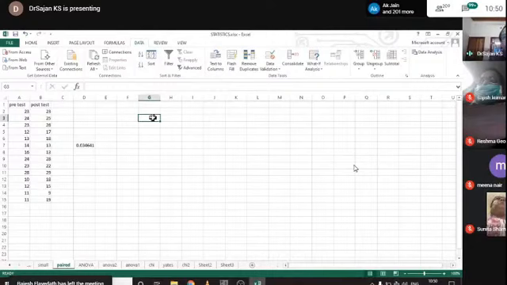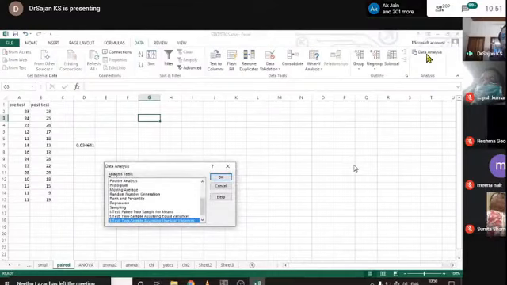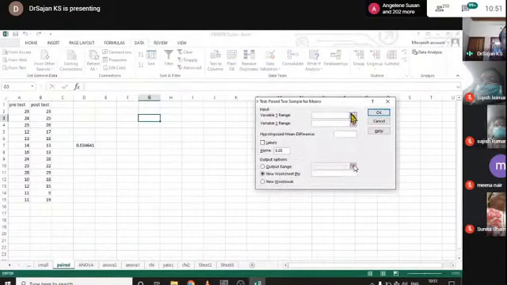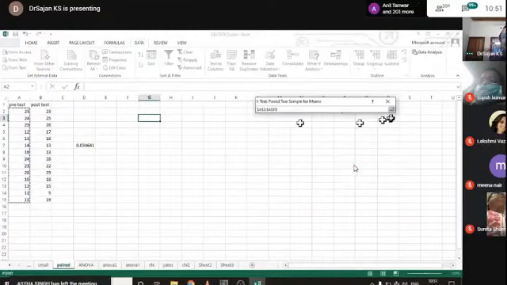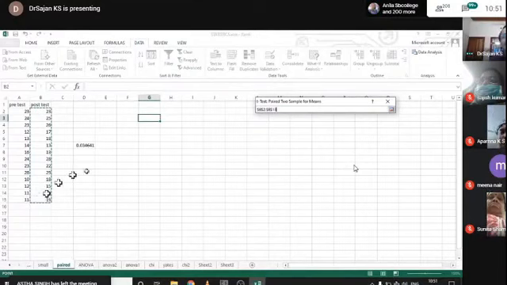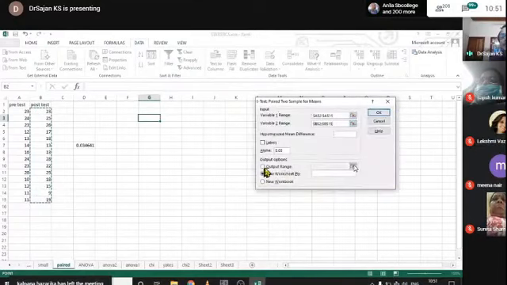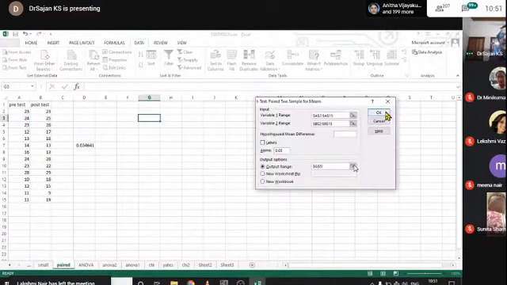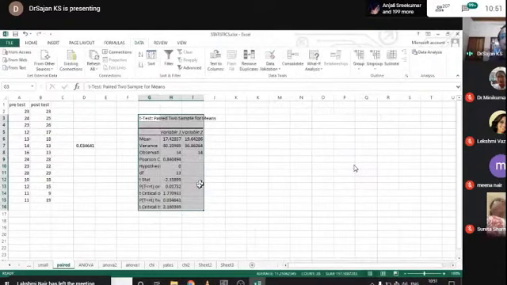This is a blank area, and click on the data analysis menu. Then select t-test paired two sample for means. Click OK. Then again select the range and click OK. Then click the second variable range. Again click OK. Then output range. Here this cell is selected for output. Okay, then click OK. And this is the result.